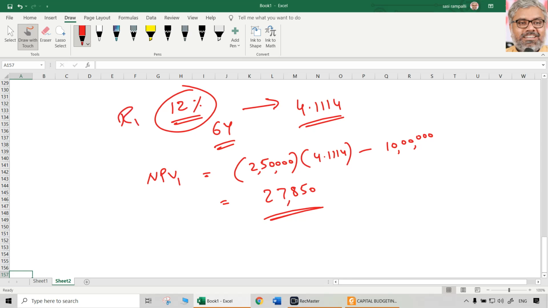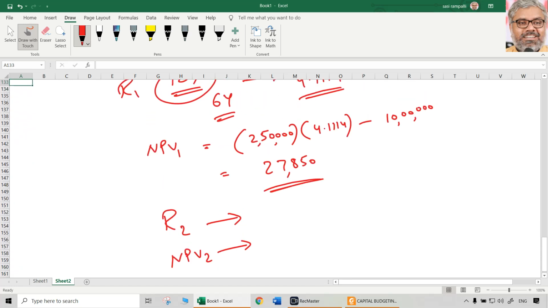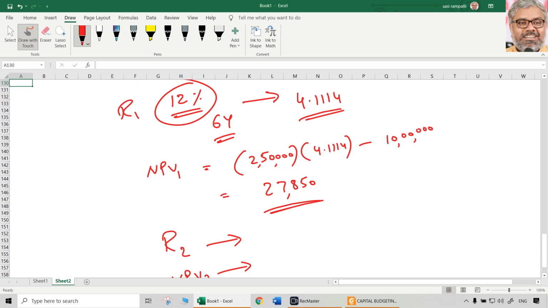Now what we need to do? We need to increase the rate to some other rate, R2, and we have to calculate NPV2 so that we know how to calculate IRR using the formula. So R2 has to be definitely higher than R1, wherein preferably NPV should be negative. So 13% can be taken, 14% also can be taken, 15% also can be taken, anything can be taken.